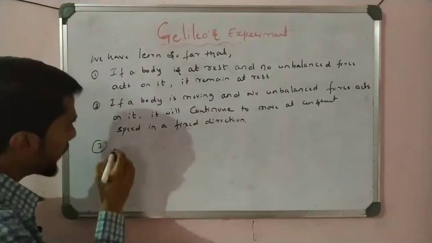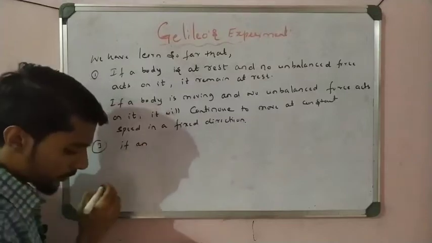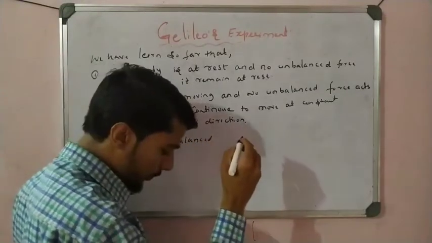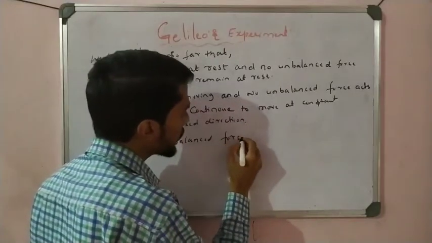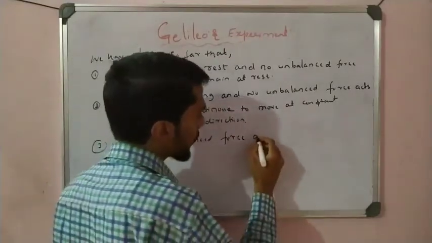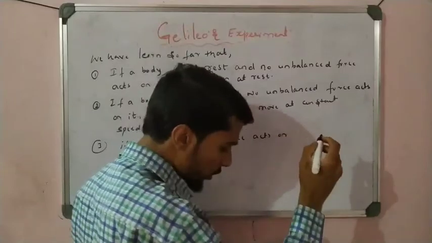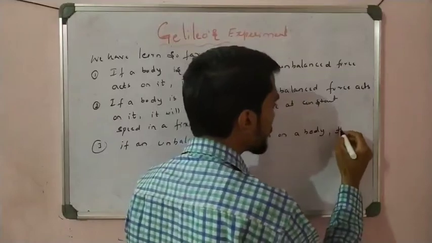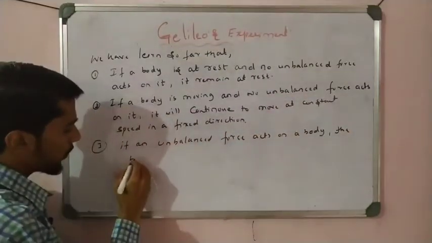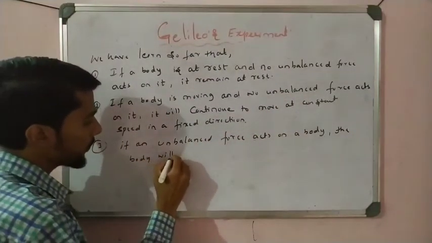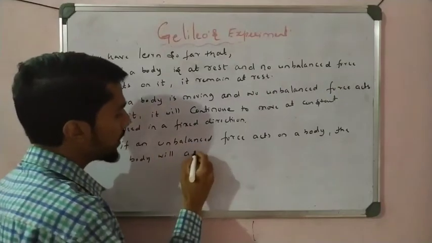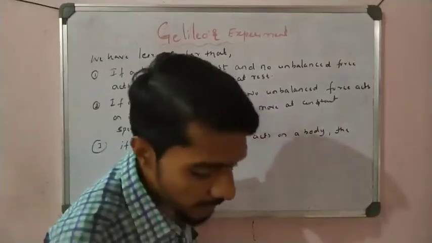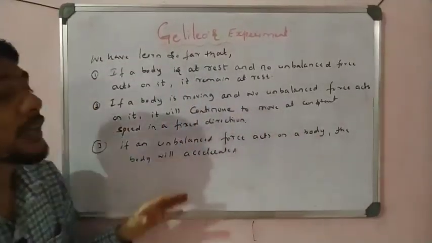Now, if an unbalanced force acts on a body, the body will accelerate. Okay, that is simple. Whenever you apply a force on the body, it is accelerated. That is, students, the 3 points we learned here.